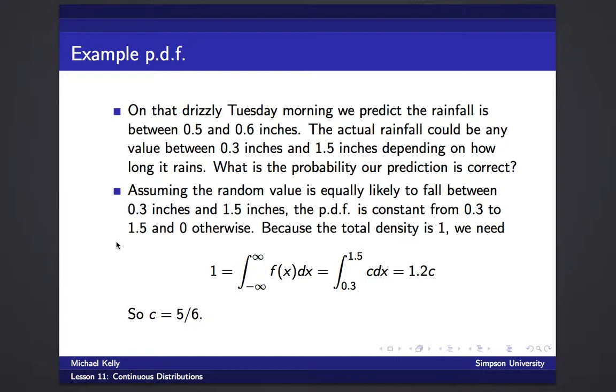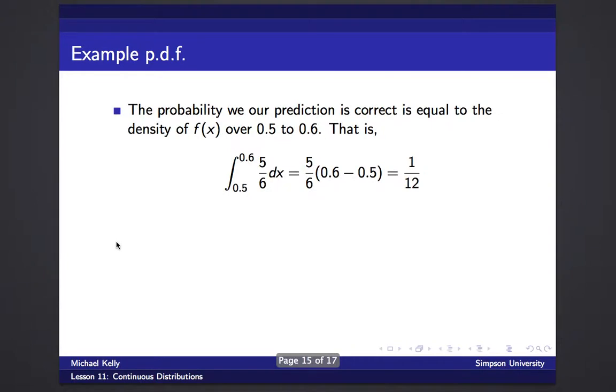Now we can use the constant to figure out the probability that our guess is correct. So our guess is between 0.5 and 0.6 inches. And therefore we must integrate the p.d.f over that interval. So we're going to integrate from 0.5 to 0.6, and f we just found was the constant 5/6. So we integrate 5/6 over that interval, and that gives us 1/12. So there's a 1/12 chance that our prediction is correct.